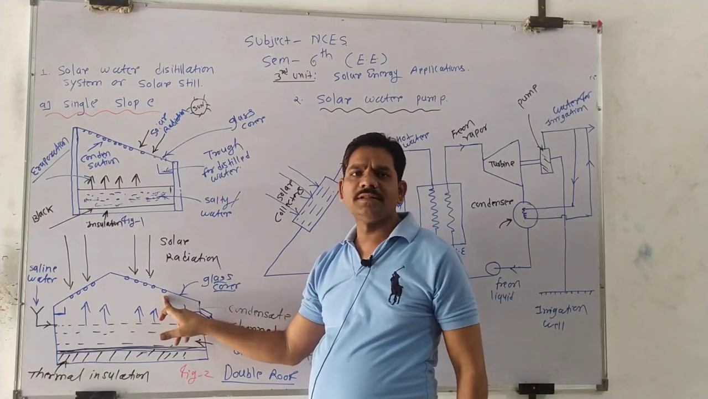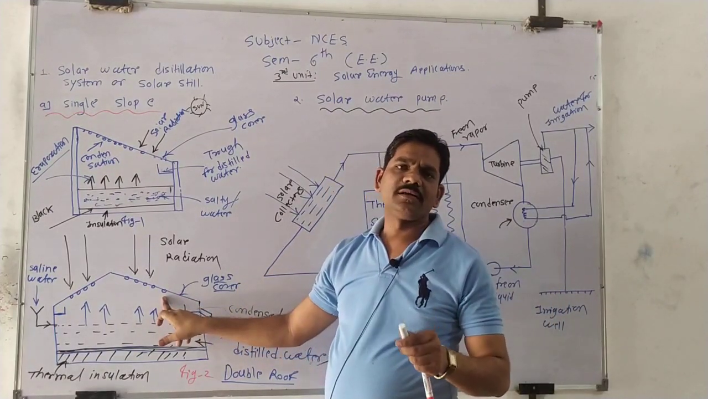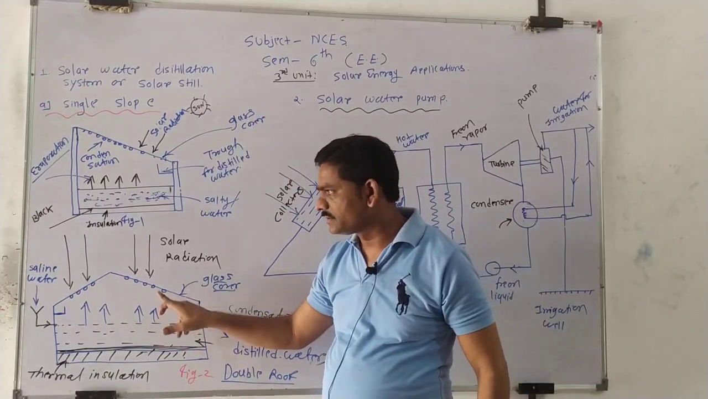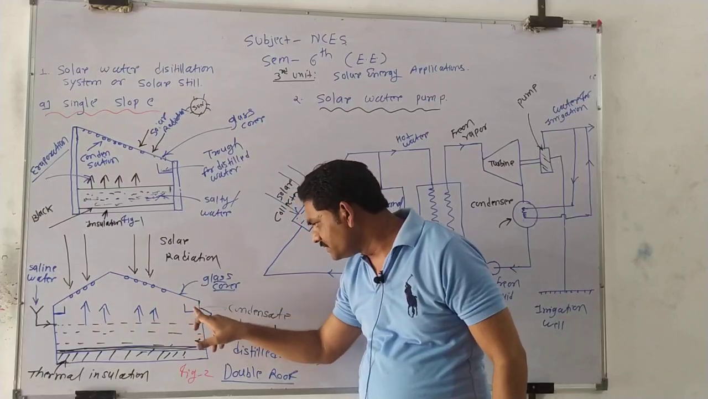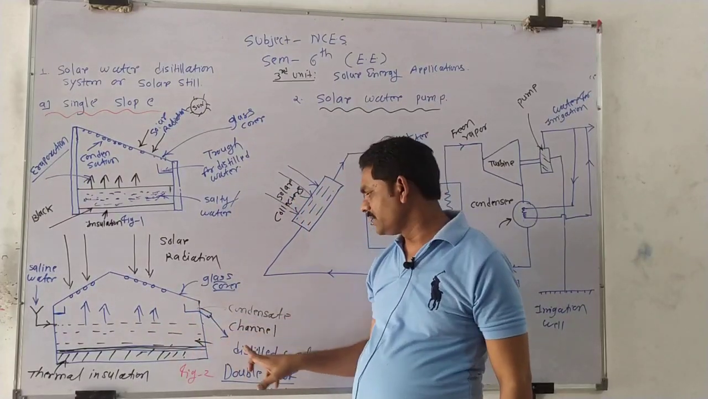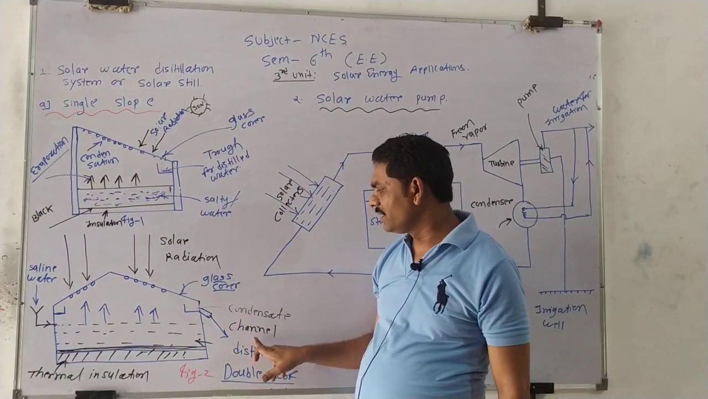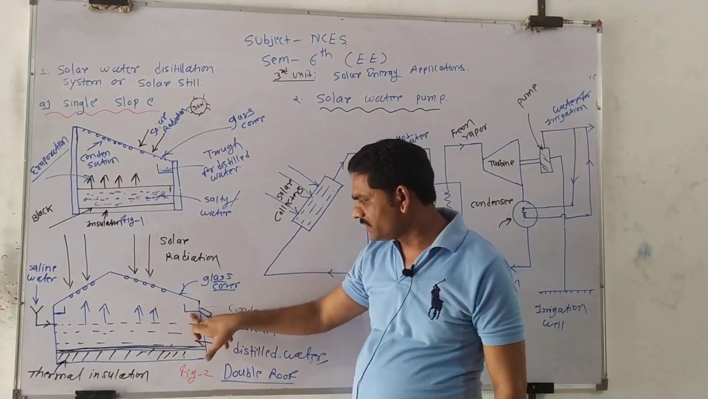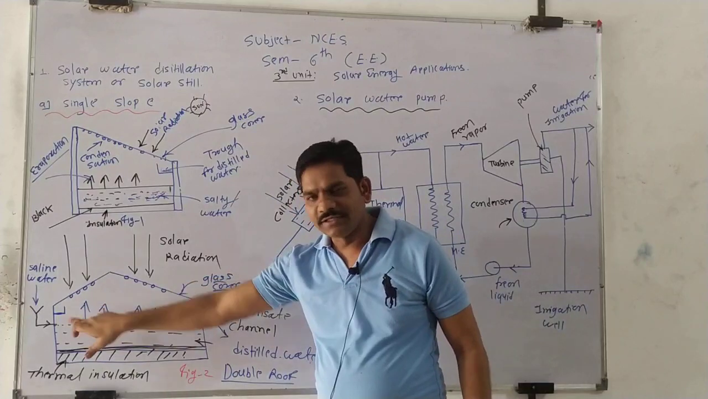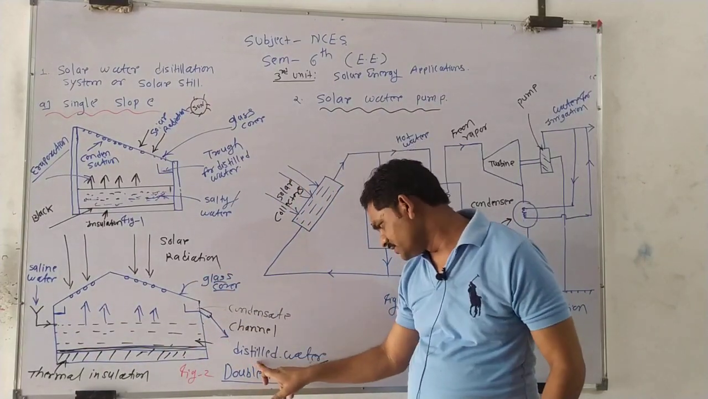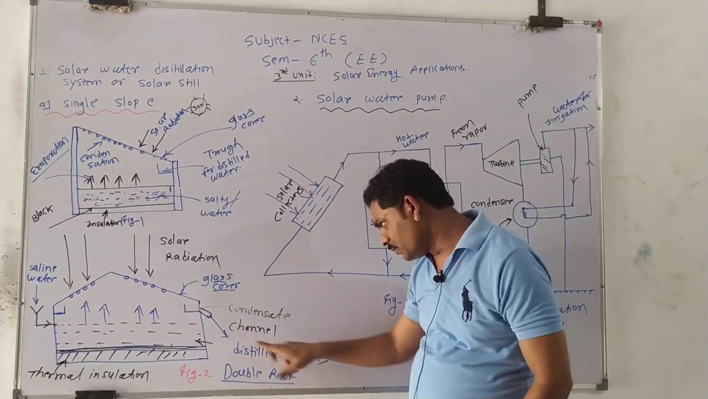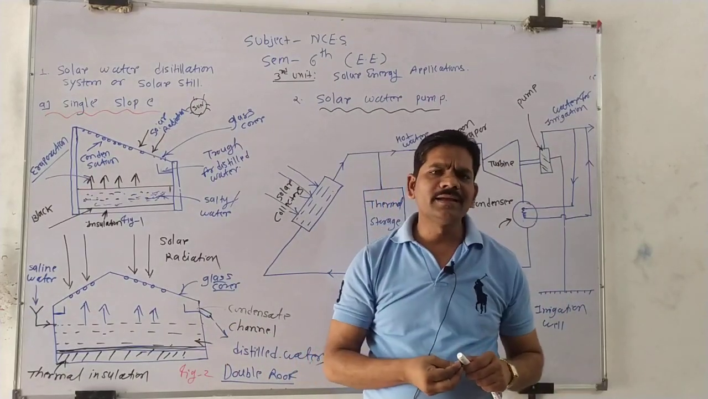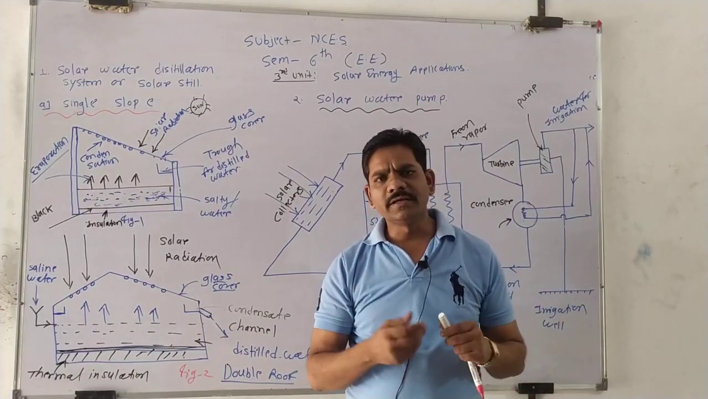Then after some time this water condenses, and these water droplets are collected at this position, which is called the condensed channel or trough for distilled water, on both sides, this section as well as this side. And from this trough, the distilled water is removed and we collect it in another, different tank, and then we can use it for drinking purposes.